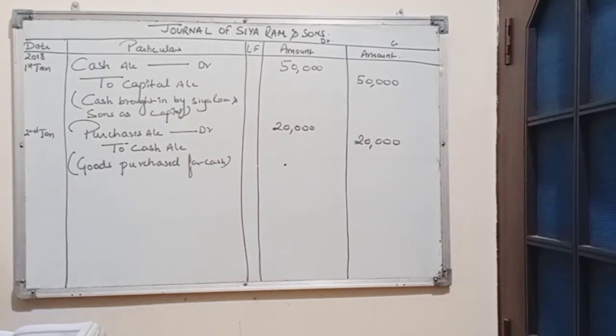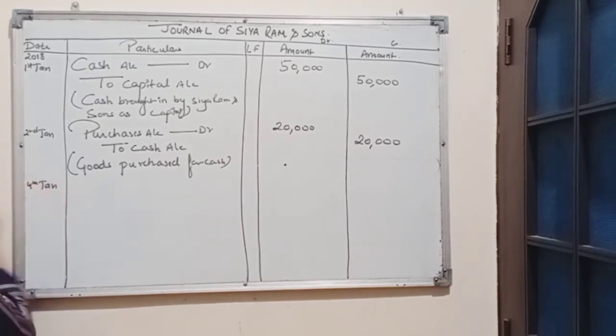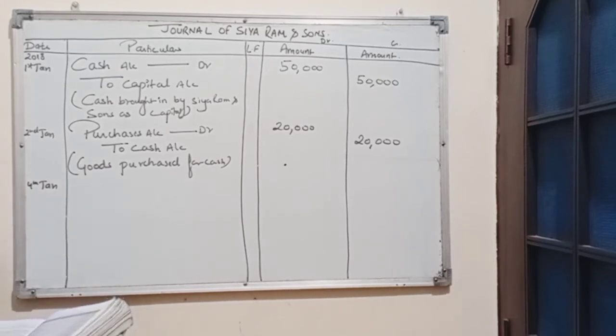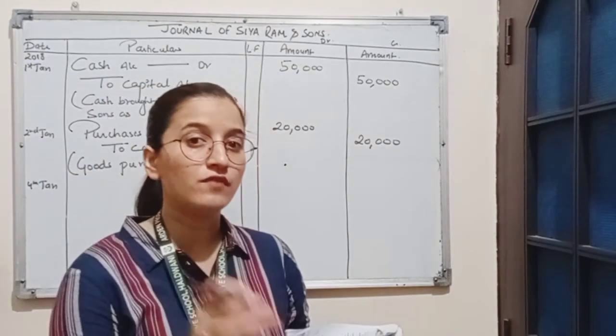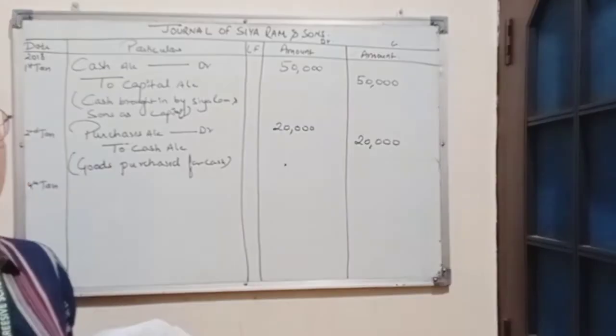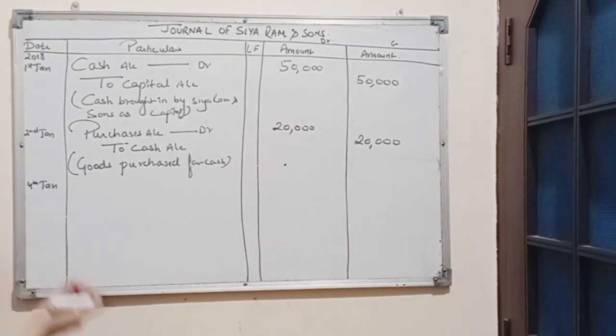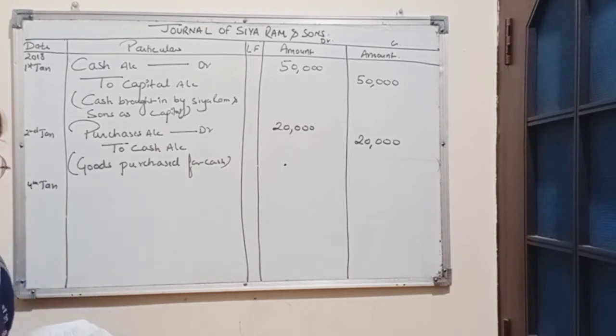Now, the third transaction is goods purchased from Subhash, and the transaction took place on 4th January. Now here goods have been purchased from Subhash. So here also two accounts are affected. It is not mentioned in the transaction that the goods have been purchased in cash. If the transaction is purchased goods from Subhash, it is considered that goods have been purchased on credit because there is no cash mentioned in the transaction. So here two accounts are affected. First is purchases account, second is Subhash account.